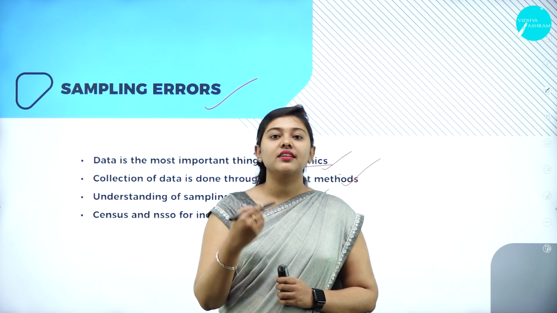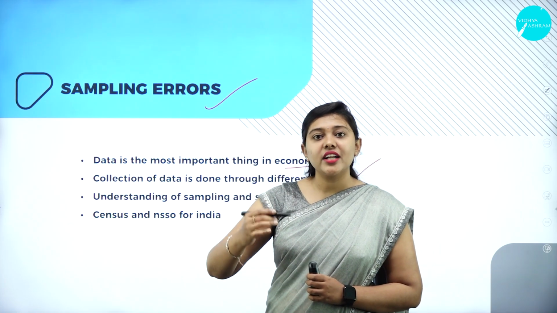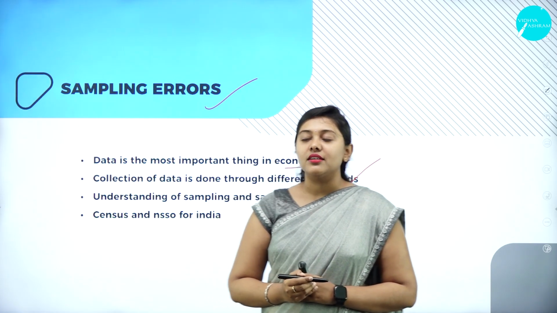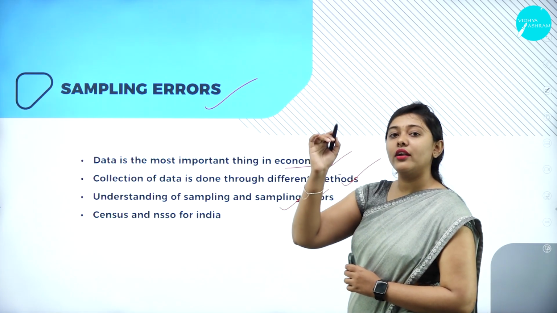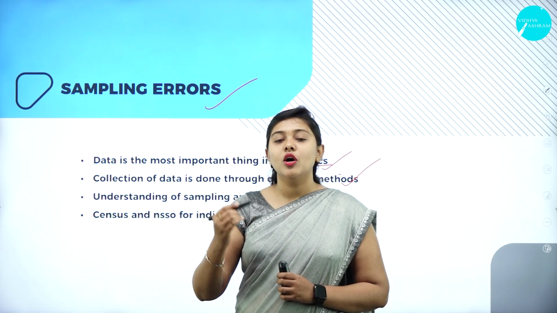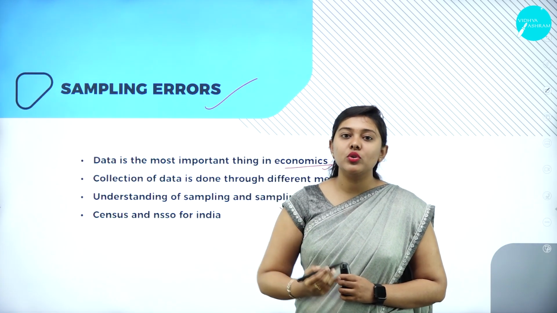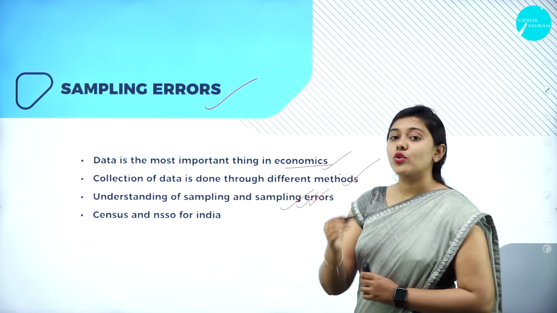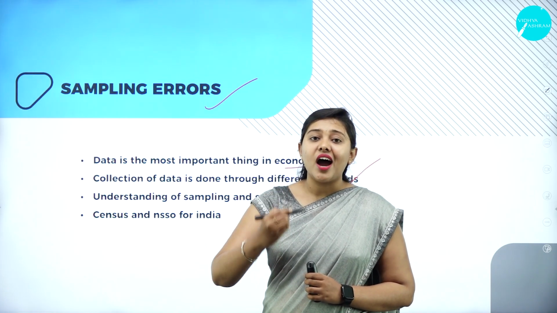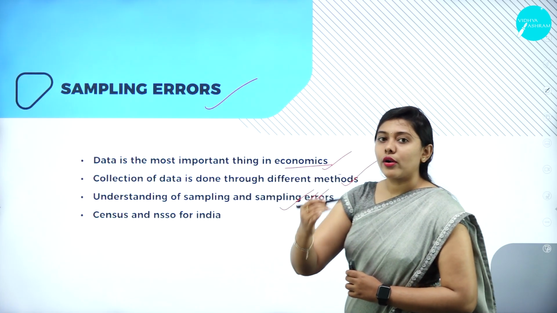So what is sampling error? Error is nothing but a mistake: whatever information we want to collect, we have not accurately collected. Whatever sample we have got is not representing the population. Or the inferences, meaning conclusions, that we want to generalize are not up to what we expected. That is called sampling error. How can we minimize the sampling error? By taking a large sample size. When you increase the sample size, sampling error will automatically reduce.